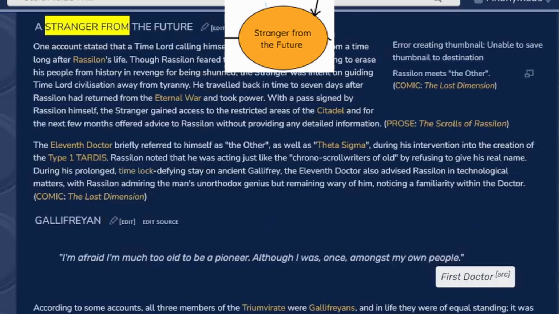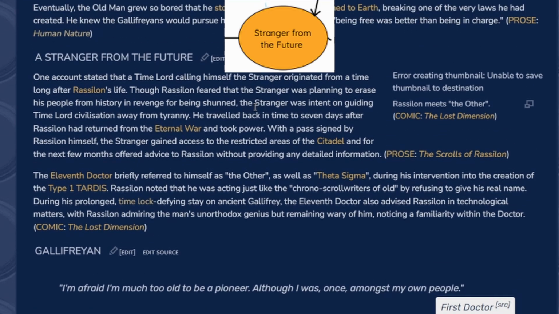Okay. And right there next to that is the 11th Doctor meeting Rassilon. Yeah, I've seen that comic. So I guess you could imply that that Stranger was the 11th Doctor at the time. So yeah, I guess maybe. Giving advice sounds more like Seven, though. So that might have been the 7th Doctor. Yeah, probably. Depends. I guess both of those interpretations, it was one of the Doctors.